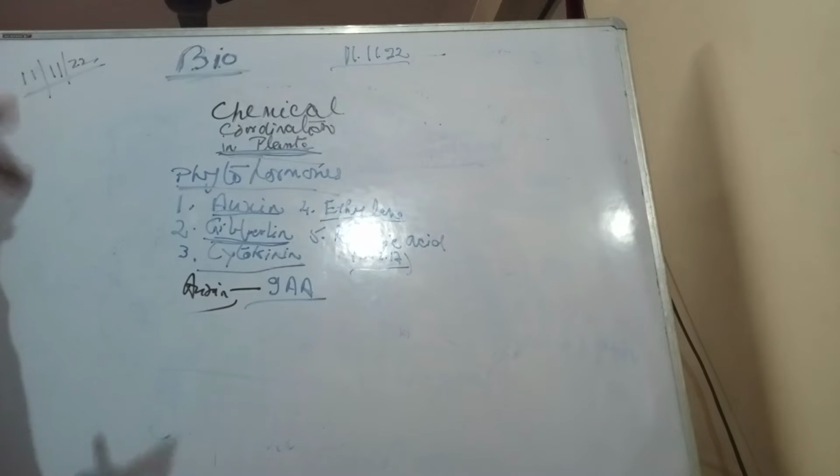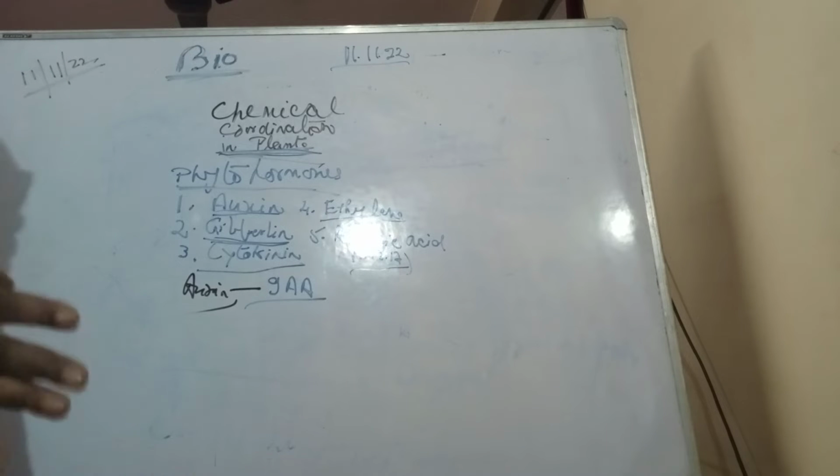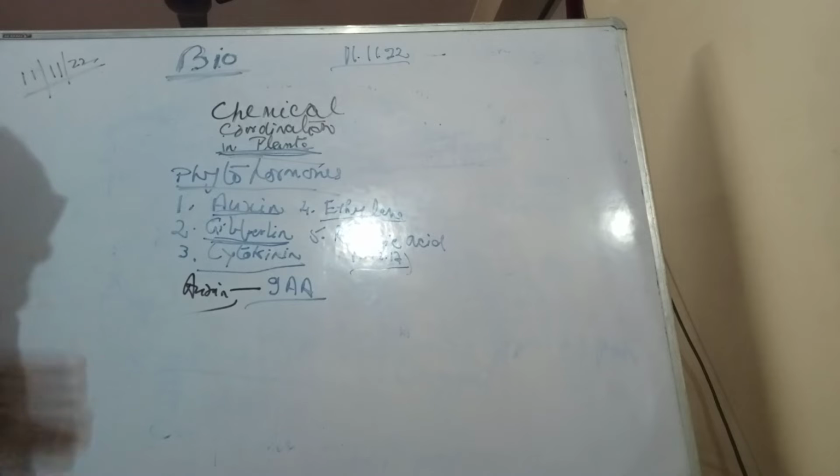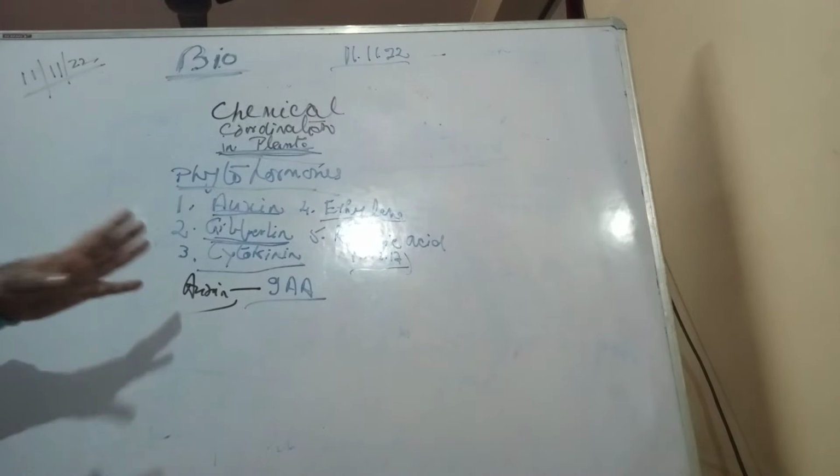Plant hormones can diffuse through xylem and phloem only, and animal hormones diffuse through blood. Plant hormones are present in almost all plant cells, but animal hormones are present in the endocrine glands only. So these are the major differences between phytohormones and animal hormones.